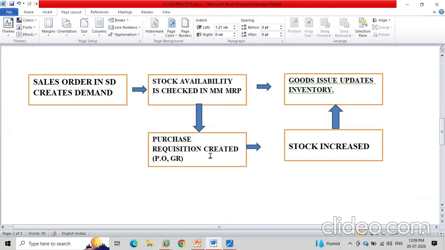Then you will receive the goods receipt. Then the stock will be increased. Again it will be issued to the final product. Then if the safety stock is reduced, again it will throw the purchase requisition. This is how you will be getting the purchase requisition with the system.